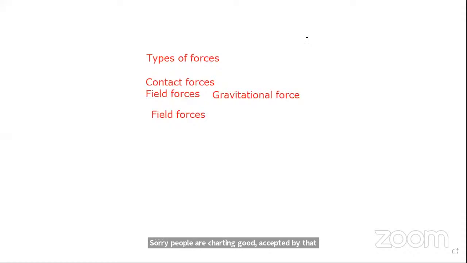Okay, simple thing, if you throw any object upward, what happens? It reaches some height and then it starts falling down. So why is it reaching the ground? Simple, the earth is attracting all the objects. That attractional force of earth is known as gravitational force.